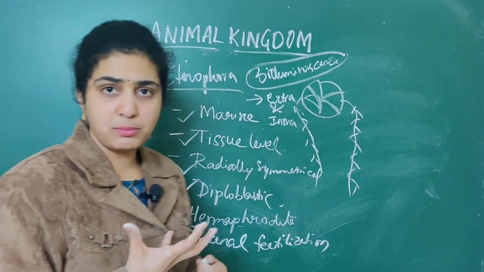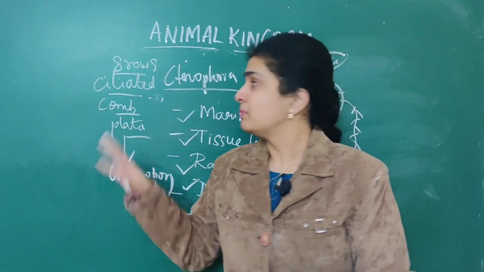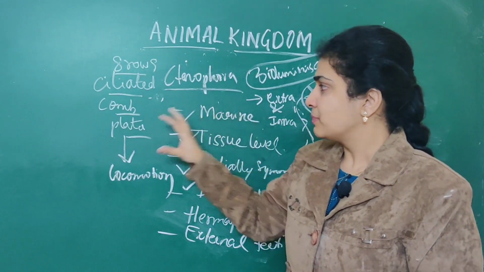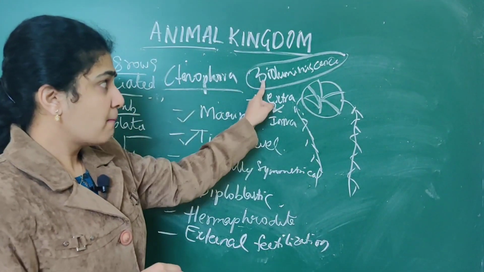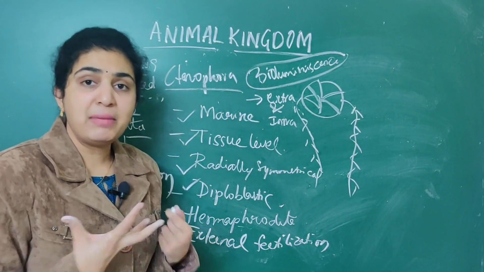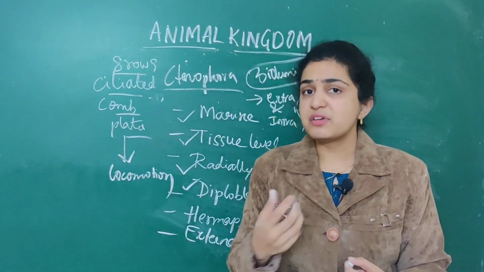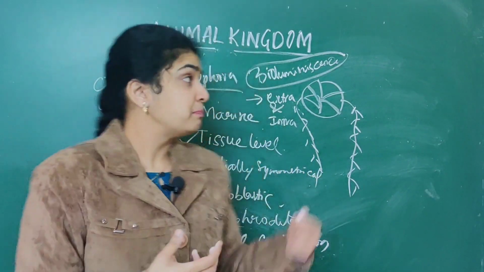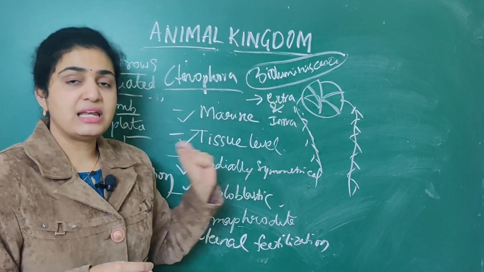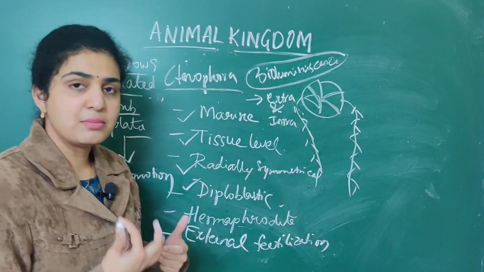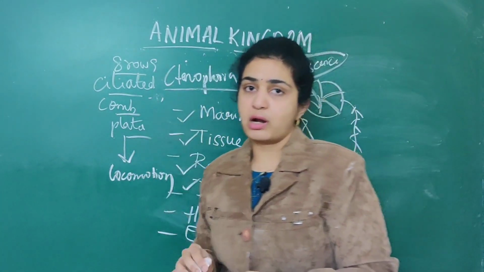Sponges exhibit special features like osculum, ostia, choanocyte, spongocoel. Like this, ctenophores also exhibit a special property called bioluminescence. For one phylum there will be one specific feature, and that specific feature is mostly what they will ask in NEET. They will ask which phylum exhibits bioluminescence and give you options. Then the answer is Ctenophora.